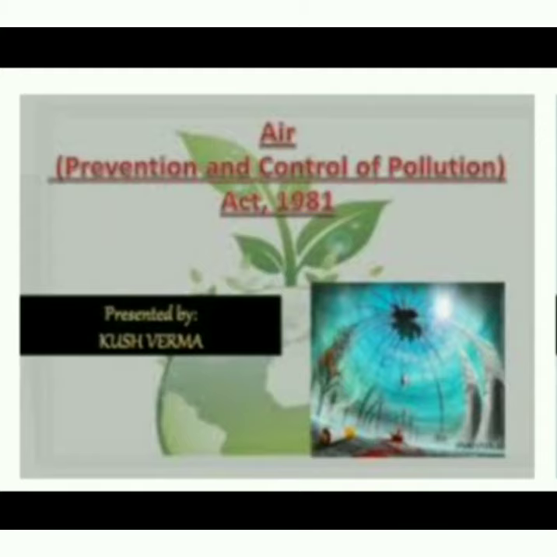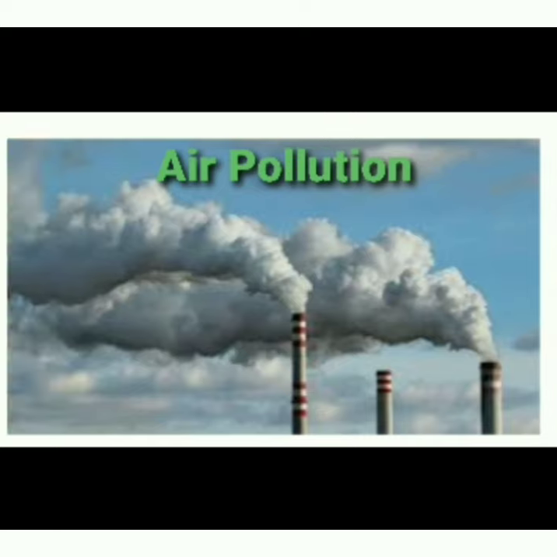Before discussing the Air Prevention and Control of Pollution Act 1981, we will discuss what air pollution is. Air pollution means the contamination of air. Air pollution is the presence of substances in the atmosphere that are harmful to the health of humans and other living beings or cause damage to the climate or to materials.